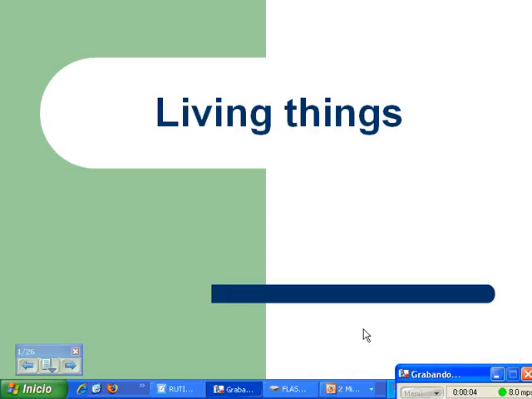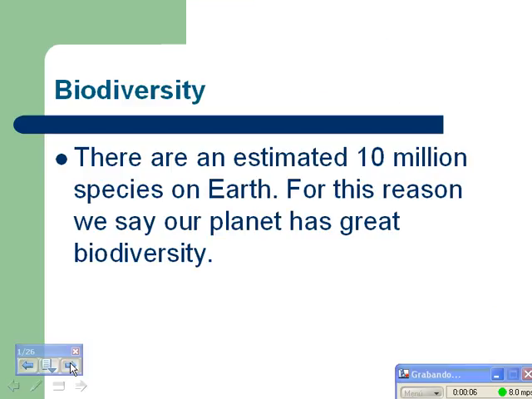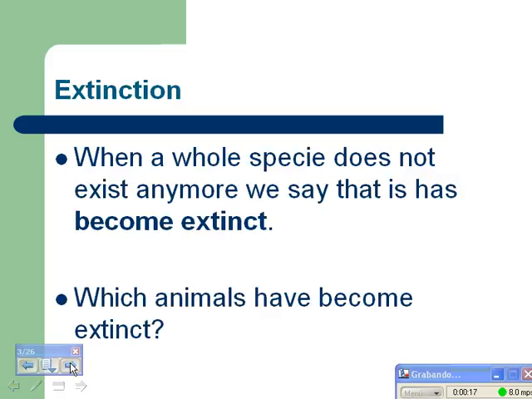Living things. Biodiversity. There are an estimated 10 million species on Earth. For this reason, we say our planet has great biodiversity. Extinction. When a whole species does not exist anymore, we say that it has become extinct.